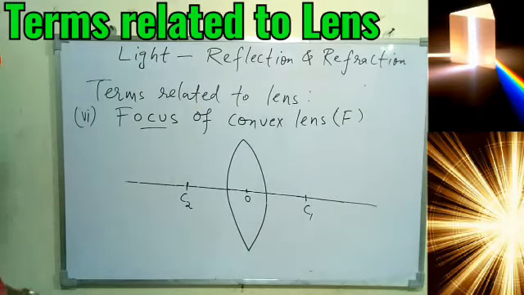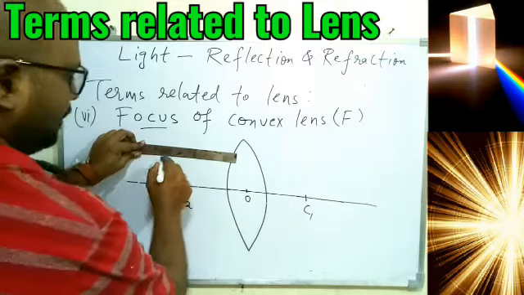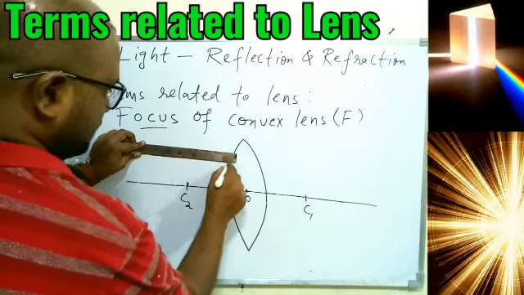Okay, now what is to be done? Let's take again a ray of light coming parallel to the principal axis, like we did in the mirror, to understand the concept of focus. So let a ray of light be coming parallel to the principal axis.